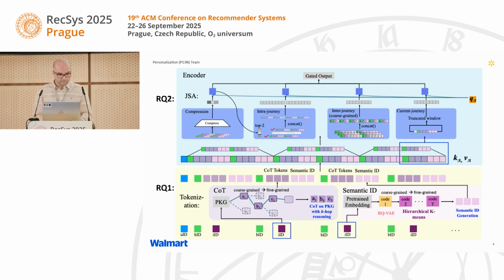For RQ2, the attention part, we combine the hybrid tokens via the encoder. We replace the standard self-attention with Journey-Aware Sparse Attention, or JSA.